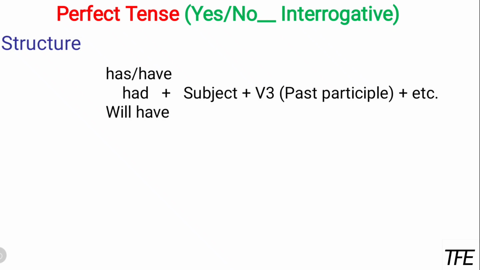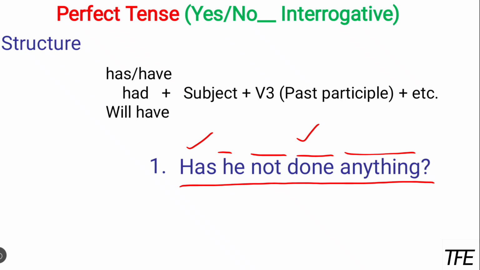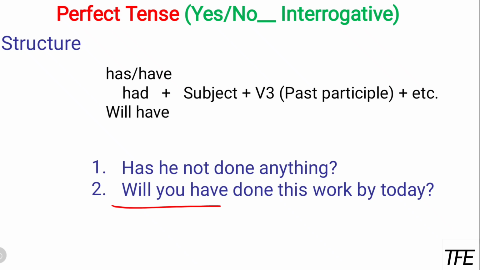Okay. Now let's see the structure of interrogative sentences, the yes or no answer type questions. These are the questions for which we can answer just by saying yes or no. For this, first we have to add the helping verb, then the subject, and then the past participle. Let's have an example. Has he not done anything? Has is the helping verb that has come at the start of the sentence, and then we put he, then not, and then done, then anything. Here you can see done is the past participle. Once we have has or have, as I have already told you, it is perfect tense. And a second example: will you have done this work by today?